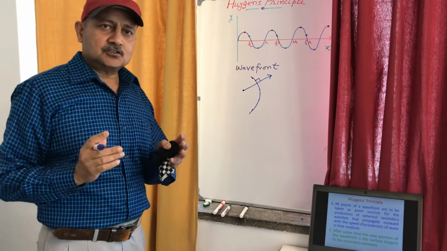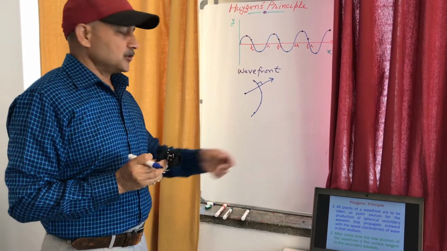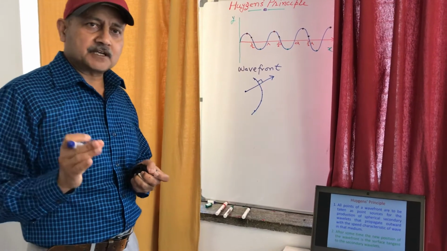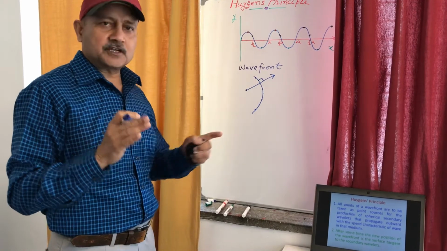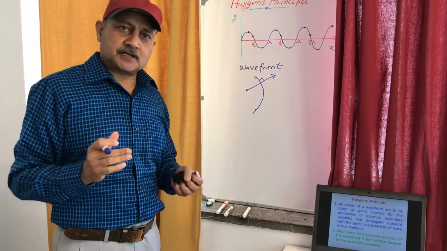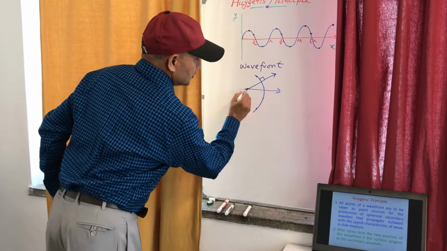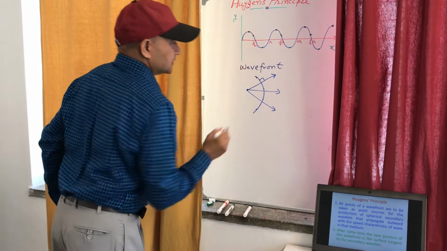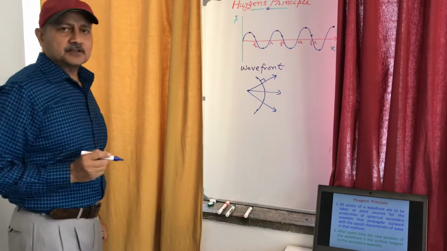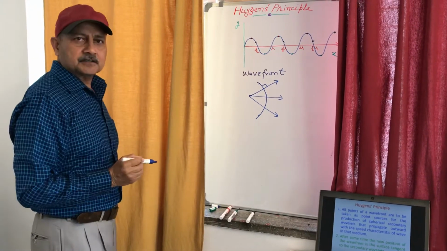So we may also conclude that at any point on the wavefront the direction of ray is perpendicular to that point on the surface, or wavefront and ray are mutually perpendicular. I draw some more rays. So at any point the direction of ray will be perpendicular to the wavefront. So this is one kind of wavefront. We may call it a spherical wavefront.